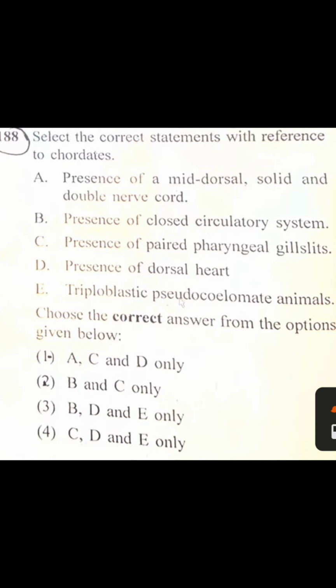Select the correct statement with reference to chordata. Presence of mid-dorsal, solid and double nerve cord: incorrect. Presence of closed circulatory system: correct. Presence of paired pharyngeal gill slits: correct. Presence of dorsal heart, no, presence of ventral heart. So D is also incorrect.